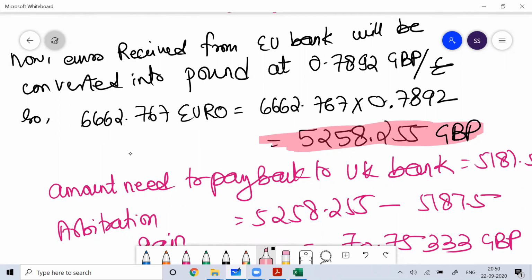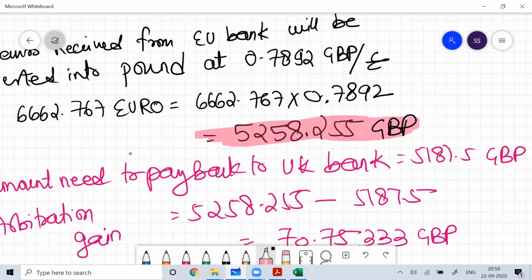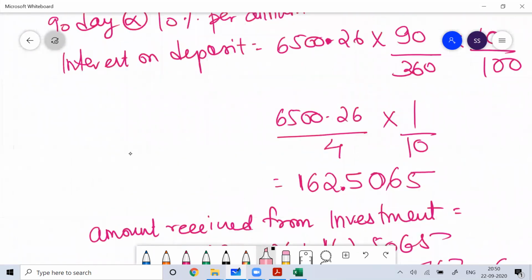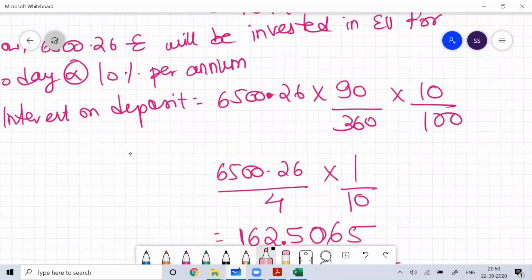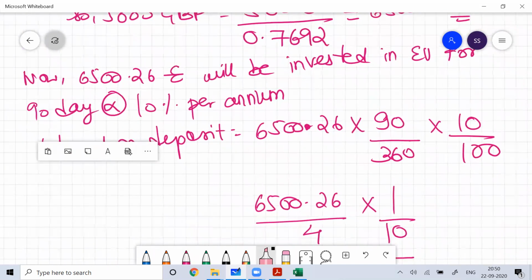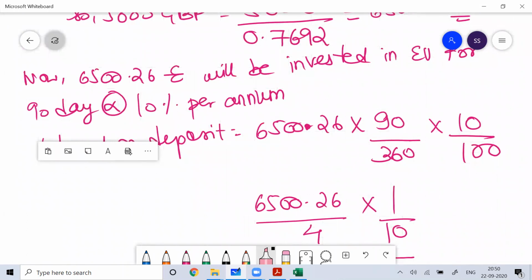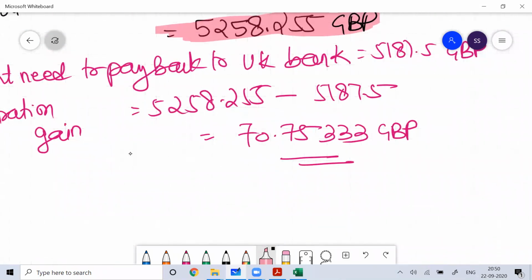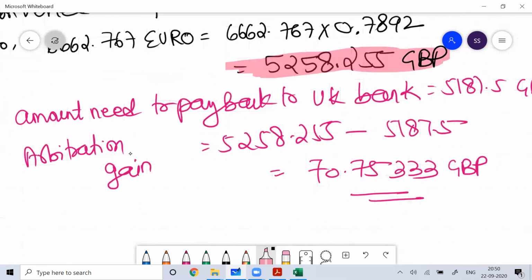So this is the amount which I need to pay to the UK bank, that is 5187.5. But the amount I'm getting from the investment is 5258.255. So I believe there's a possibility of arbitrage here, and this much would be your arbitrage gain.